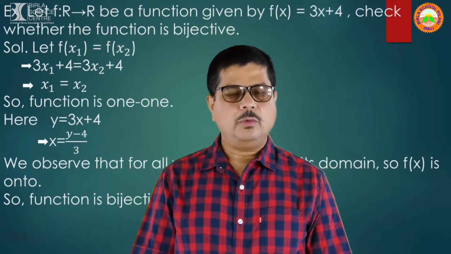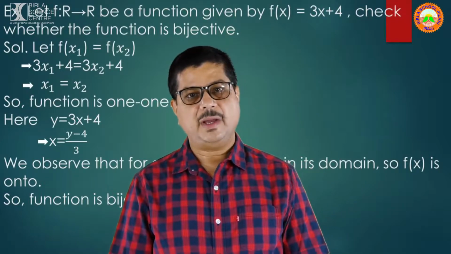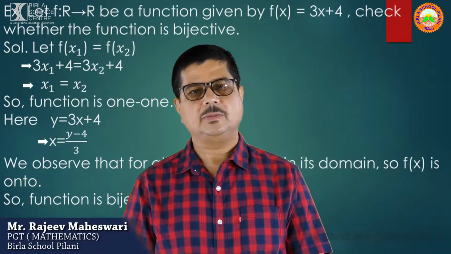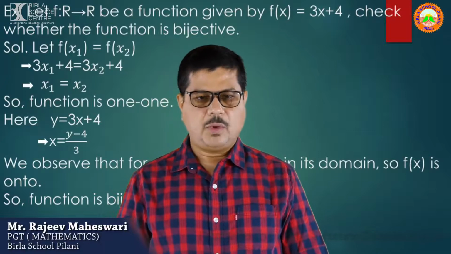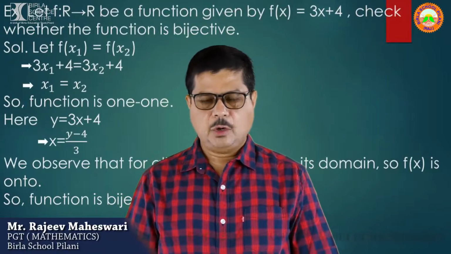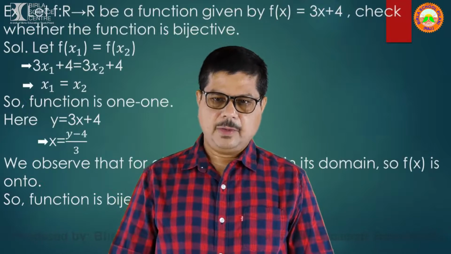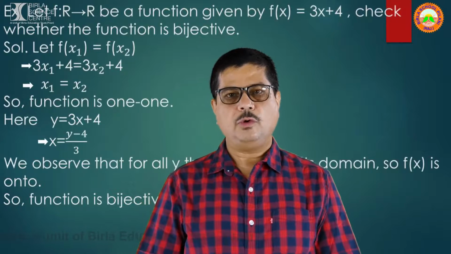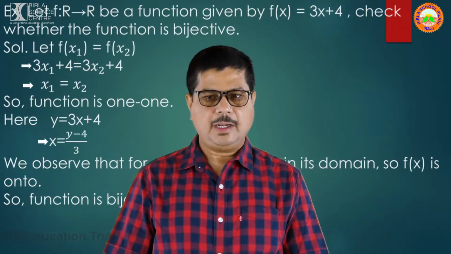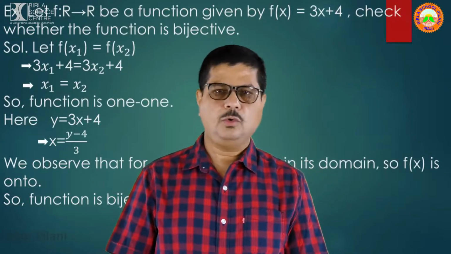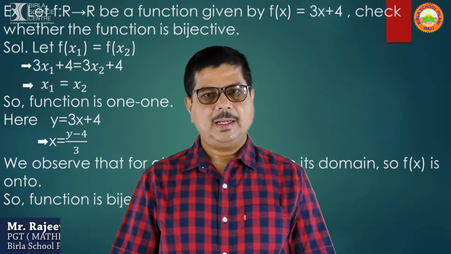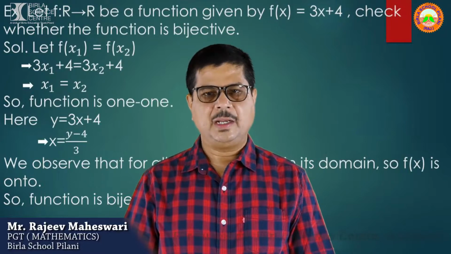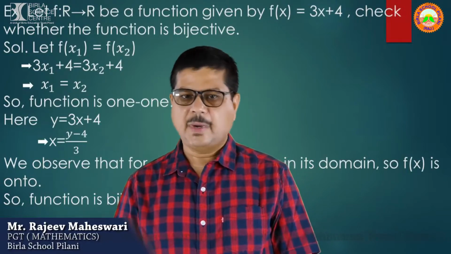Now to prove onto, we take y equal to f(x), that is y equal to 3x plus 4, and we write x in terms of y. So x equal to (y minus 4) upon 3. We observe that for all y we will have one x in its domain, as after putting any value of y we are not getting any undefined term. So this function is onto also, or we can say that its range is real numbers, that is equal to codomain. So this function is bijective.